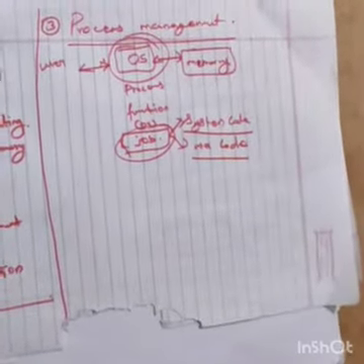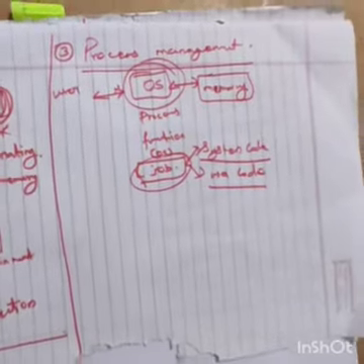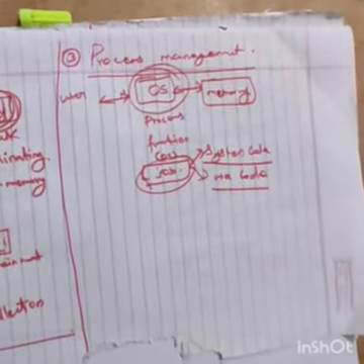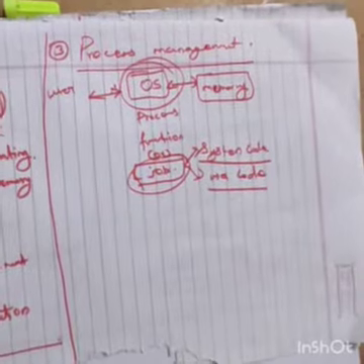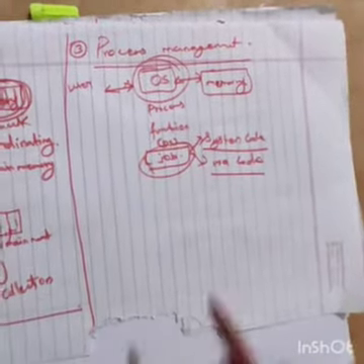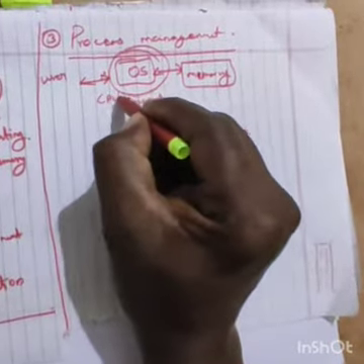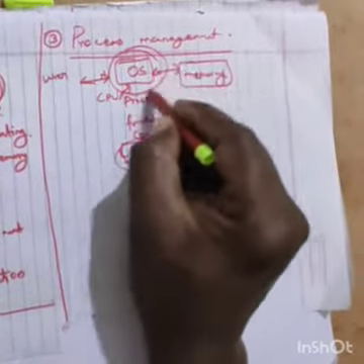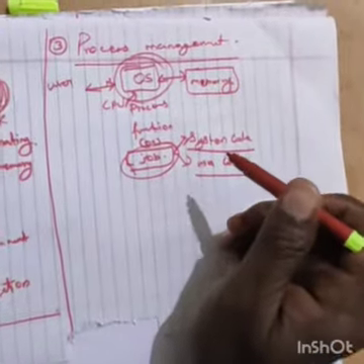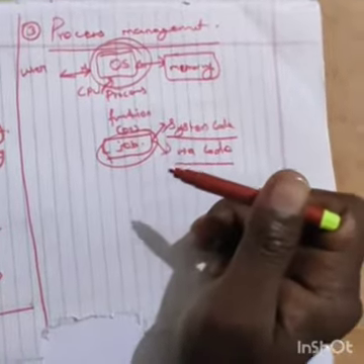Sir, what will this do? All these processes can potentially execute concurrently on a single CPU only. The CPU is there, and inside it only the OS is there. That CPU only will do it. Okay, sir, this is process management.